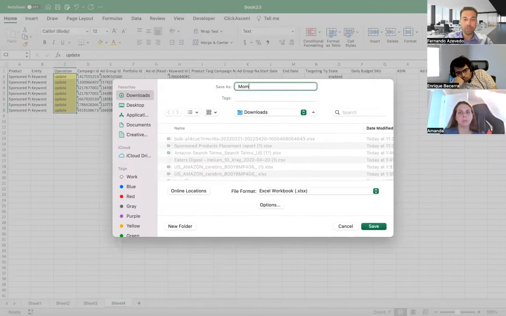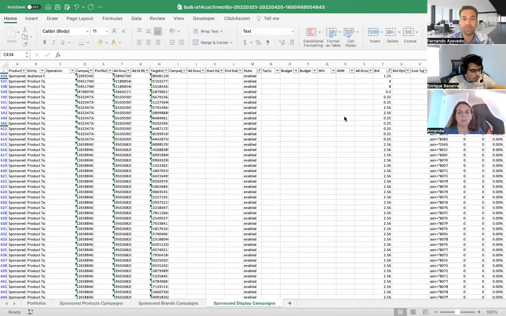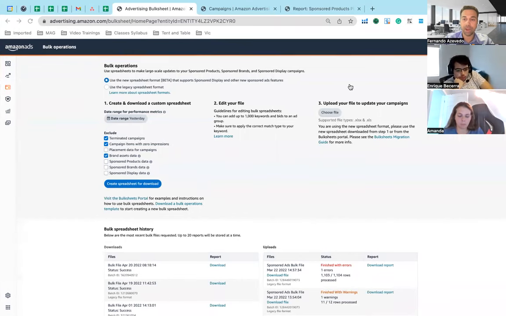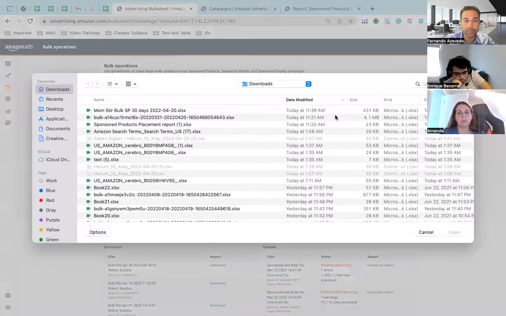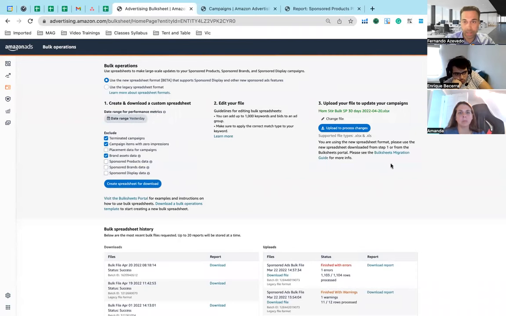So, Monster, bulk SP, 30 days, 2022, 04/20. And let's just upload this file and see if that works. So I'm going to go back to my bulk operations, choose file, and start uploading these spreadsheets.